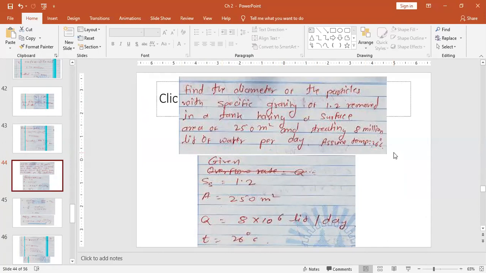Assume temperature 26 degrees Celsius. So the question is asked in a different manner. Do you want me to solve this example or explain this example, or will you just read it?